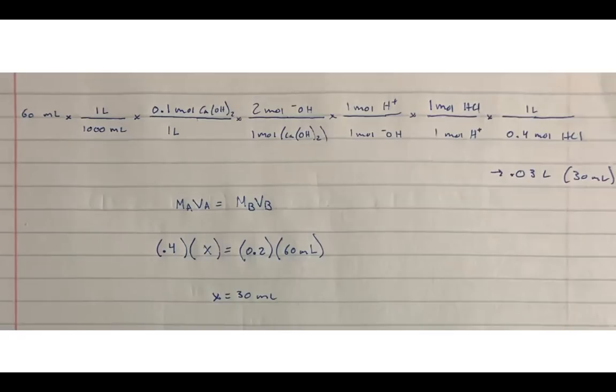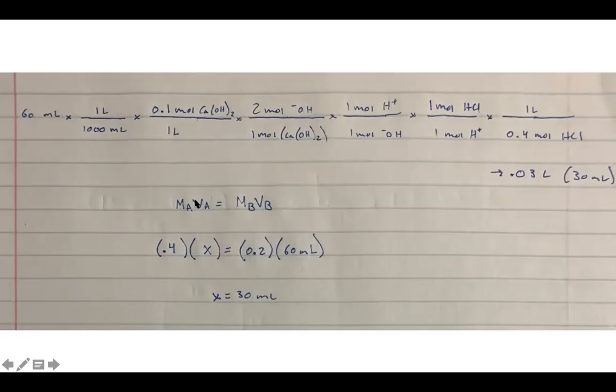But there's actually another way we can solve it using this equation: MAVA equals MBVB, where A stands for acid, B stands for base. If you use this equation, it is equally correct as the dimensional analysis; they're doing the same exact thing. The thing I tell students to be wary of with this equation is that the molarity has to be the molarity of H plus and the molarity of OH minus.